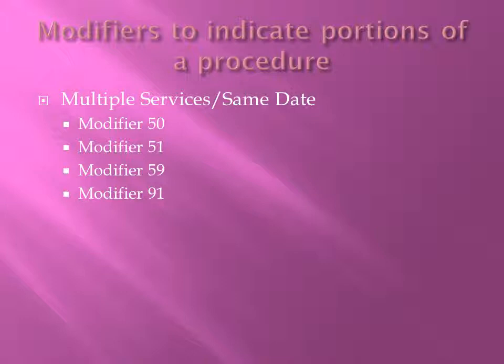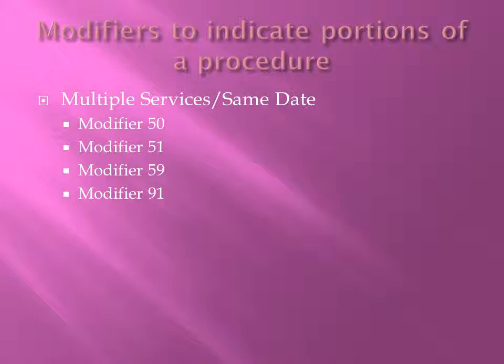Multiple services on the same day. Modifier 50 would be used for bilateral services. These are identical procedures on both sides of the body during the same operative session. Modifier 51 is for multiple procedures, 2 or more procedures performed.